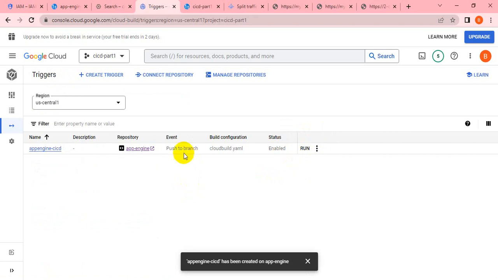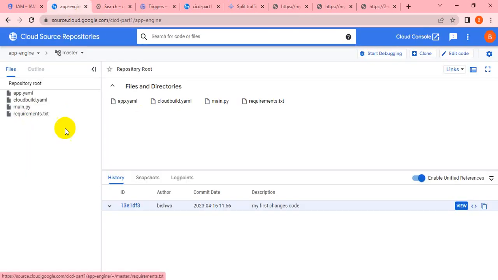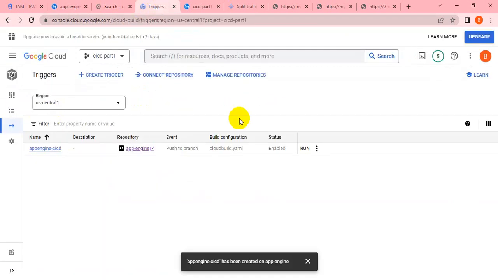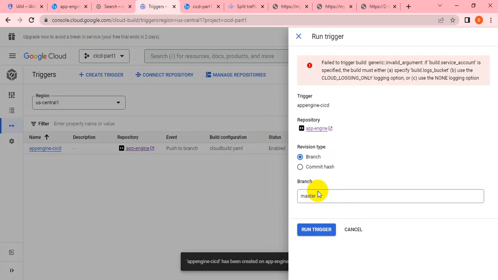Till now there are no changes inside my code. Even there are no changes in the repo, so the triggering will not happen. So what I'll do now, for the timing, I can run it manually just to make sure my triggering is working fine.